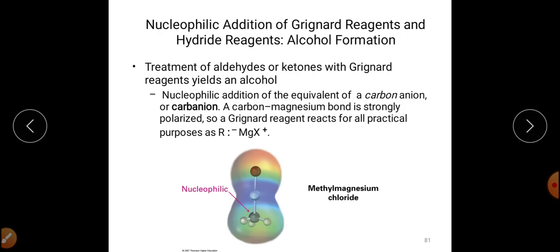So depending upon the type of aldehyde or ketones, we can obtain different types of alcohols, like primary, secondary or tertiary. As we know, this is a case of C double bond O.